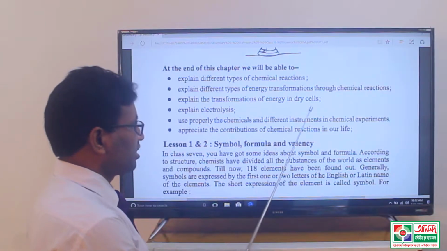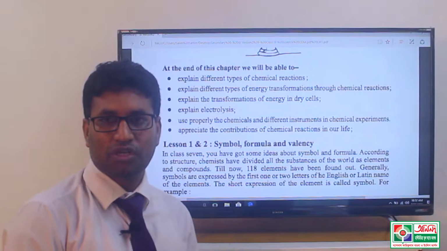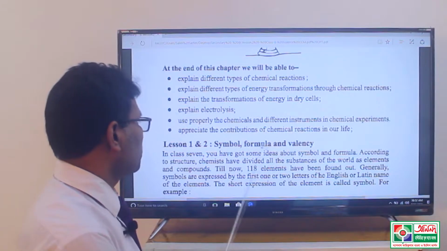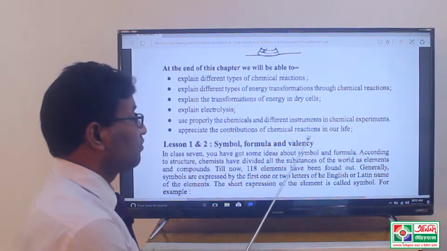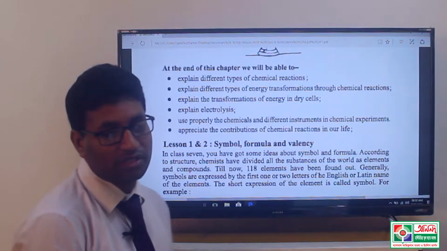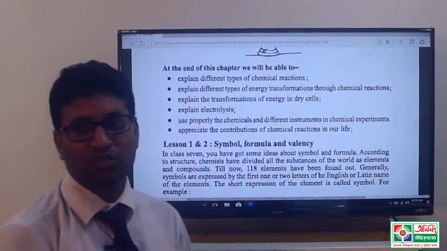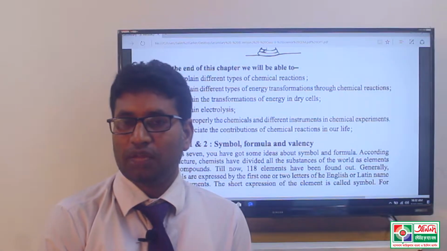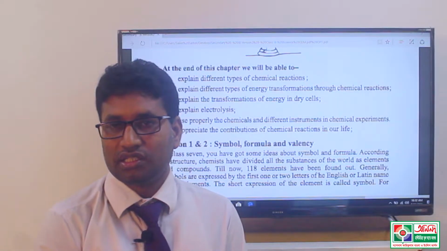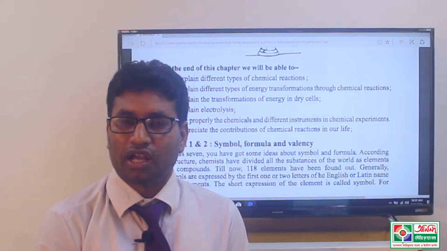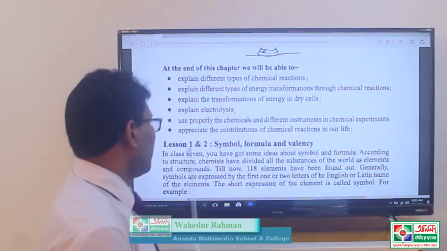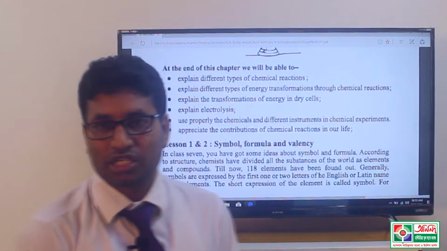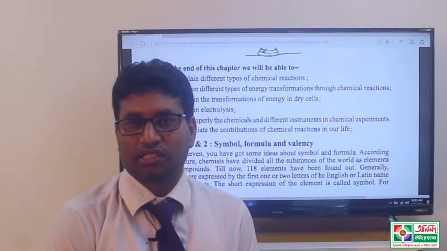Explain the transformation of energy in dry cells. That means dry cell is another very important topic in this chapter. Another is to explain electrolysis, it's another process, and use chemicals and different instruments properly in chemical experiments. That means different types of instruments are used in the laboratory, and these instruments are discussed in this chapter. Appreciate the contribution of chemical reaction in your life. That means the importance of chemical reaction is also discussed in this chapter.